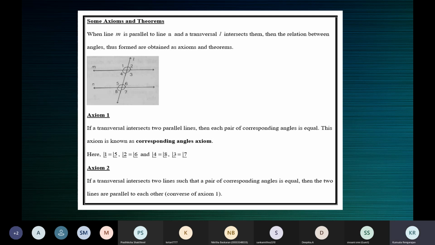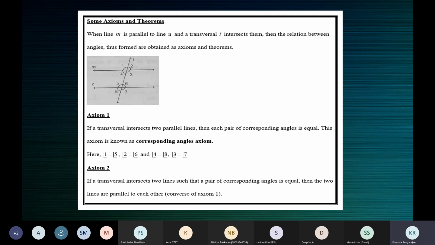When we have two lines, not parallel lines, intersected by a transversal such that one pair is sufficient, a pair of corresponding angles is equal, then this means the two lines are parallel to each other.